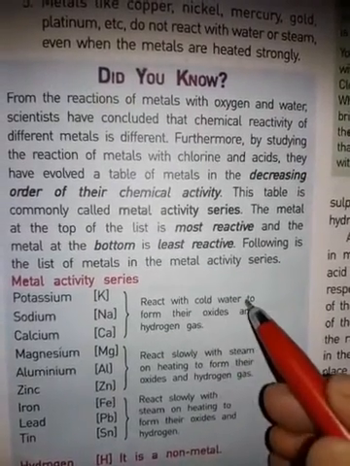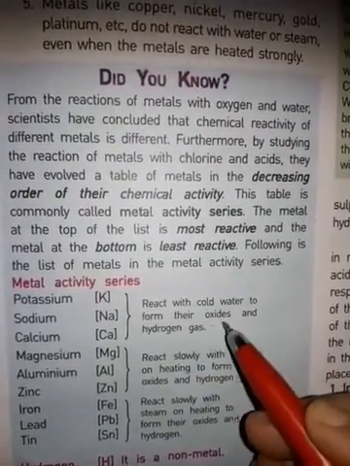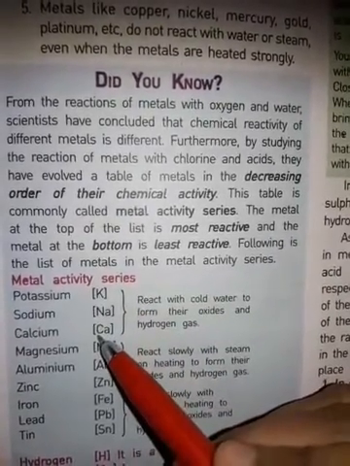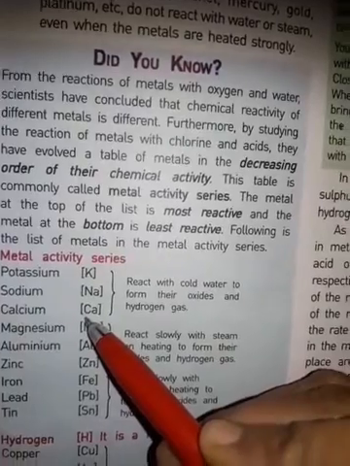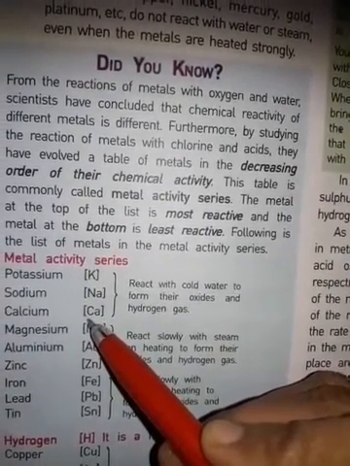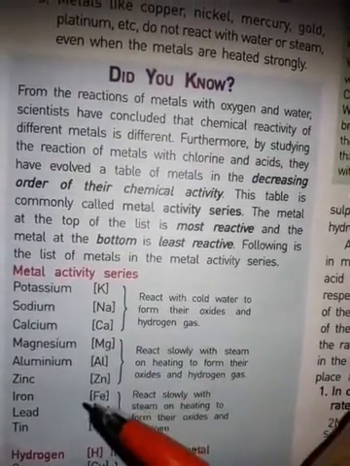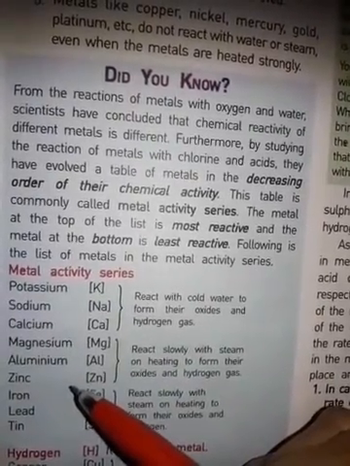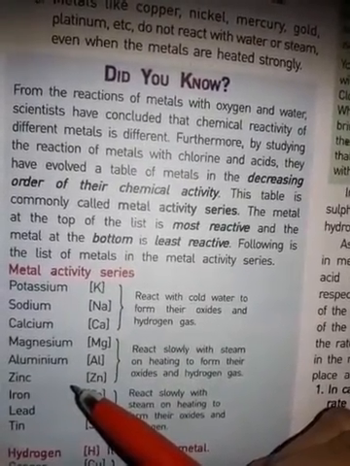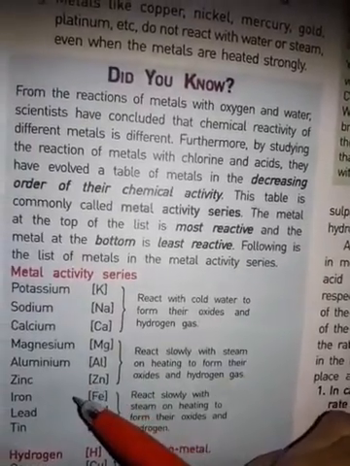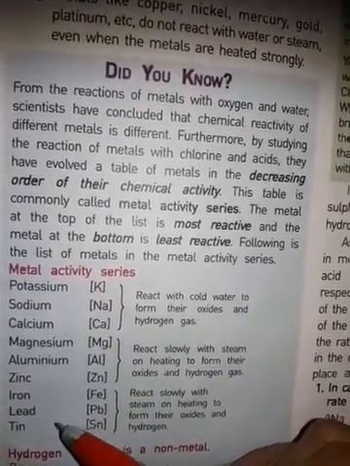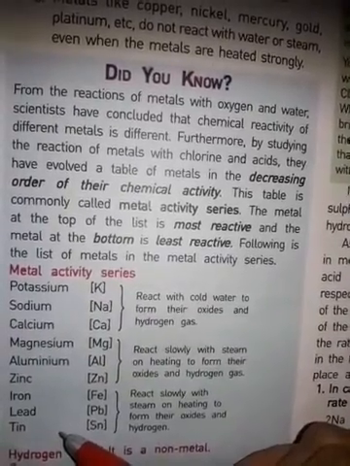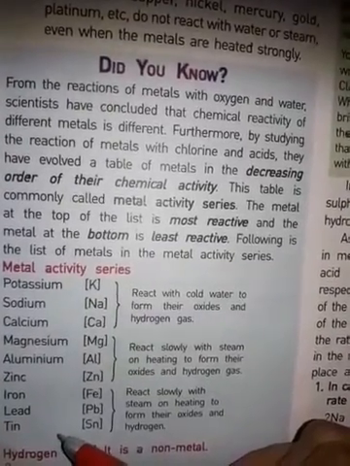These react with cold water to form their oxides and hydrogen gas. When potassium, sodium and calcium react with cold water, they form their oxides and hydrogen gas is released. Magnesium, aluminium and zinc react with steam on heating to form their oxides and hydrogen gas. And iron, lead and tin react slowly with steam on heating to form their oxides, and hydrogen gas is released.